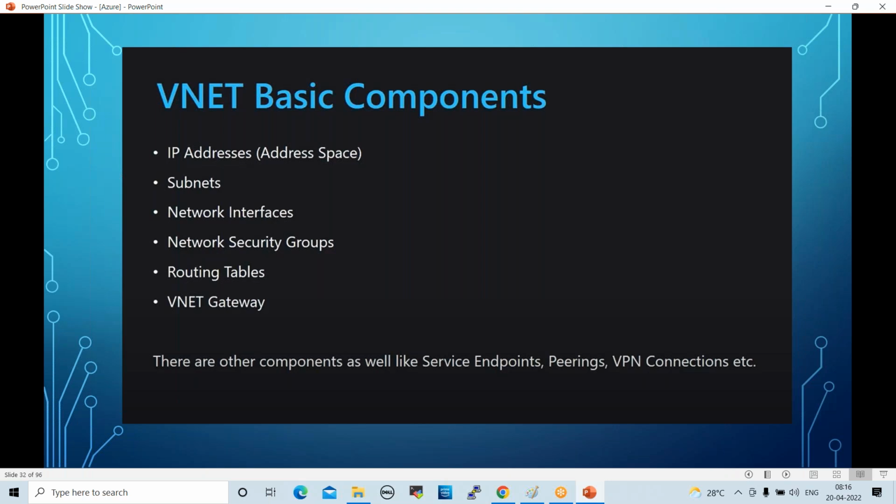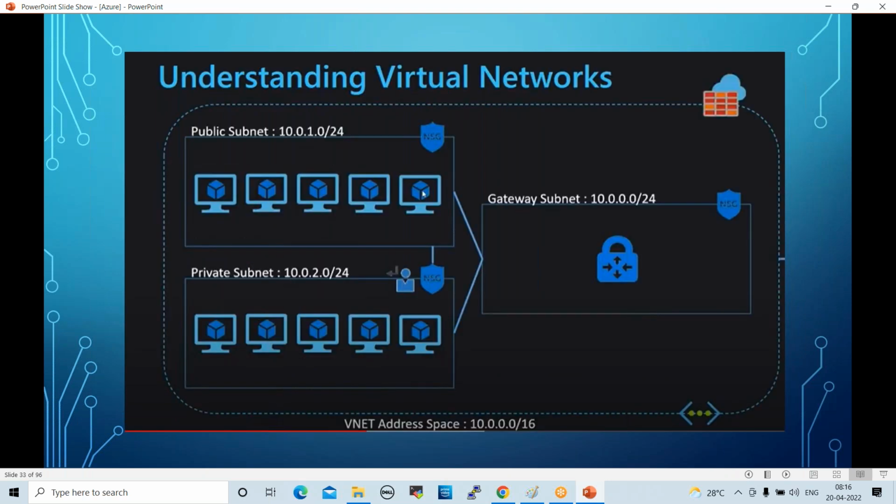These are the components required for creating VNets. See here, understanding virtual networks. This is one subnet and also a second subnet. So in the VNet, the virtual network, we have two different subnets, right? Subnet 1, subnet 2. If you want to connect these subnets, we require some gateway.